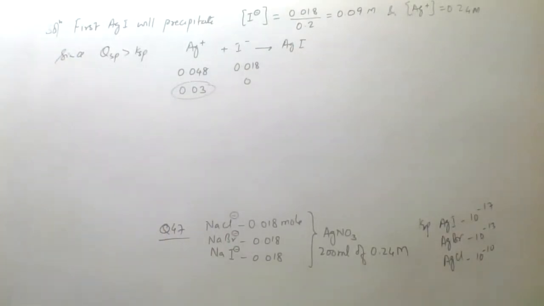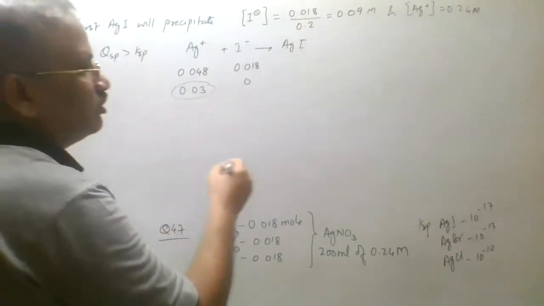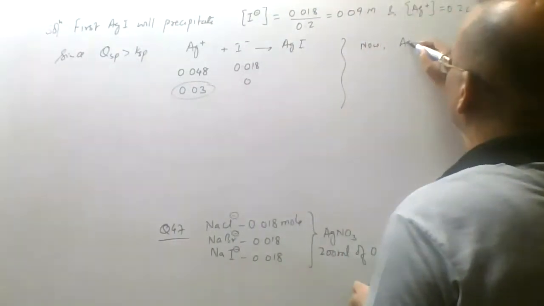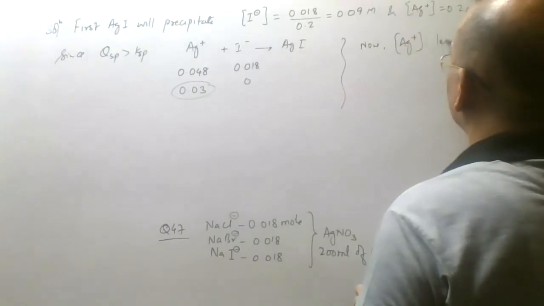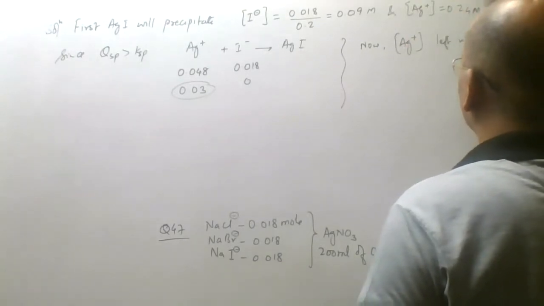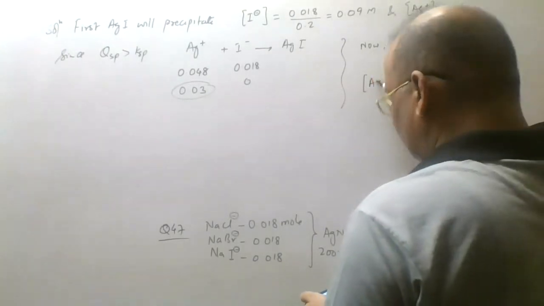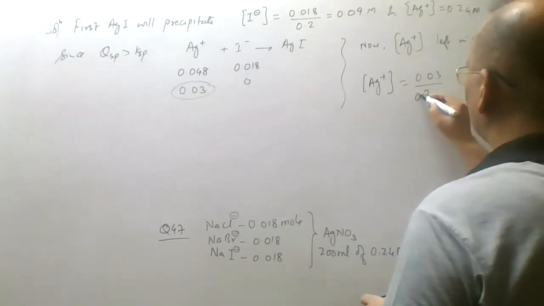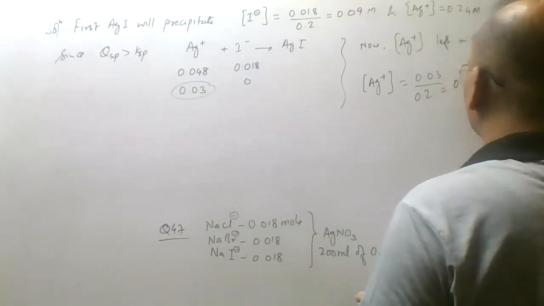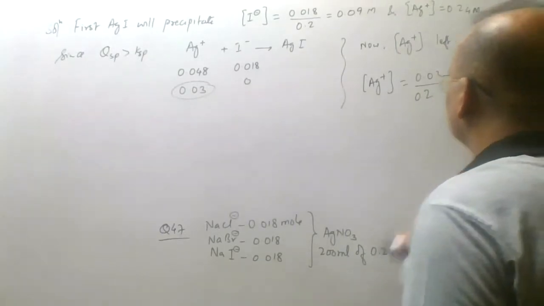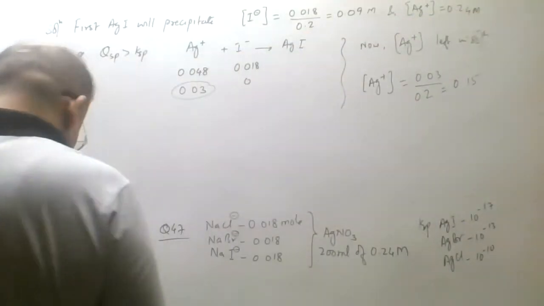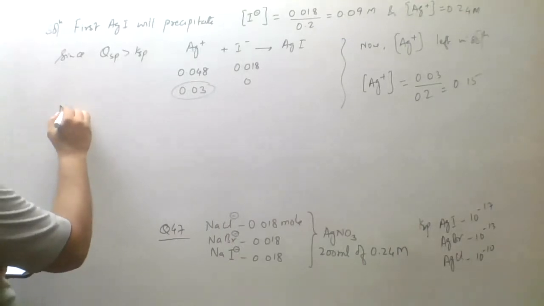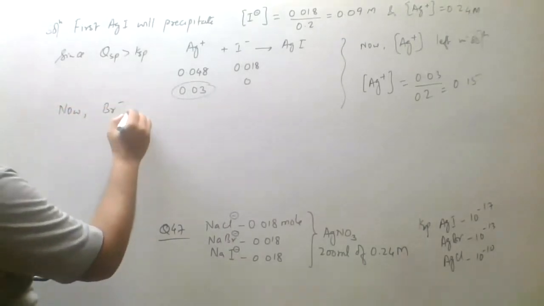अब हम कहेंगे AgI जो बचा होगा सोल्यूशन में, क्योंकि अब तो ये 0.03 हो गया ना, AgI लेफ्ट इन सोल्यूशन, क्योंकि 200 ml है तो अपन लिखेंगे AgI concentration will be equal to how much, 0.03 divided by 0.2 हो जाएगा. That will be equal to 0.15 हो जाएगा. That will be a concentration what we have in that. Now इससे क्या होगा, जितना AgI concentration बचा हुआ है, now Br negative will get precipitated,